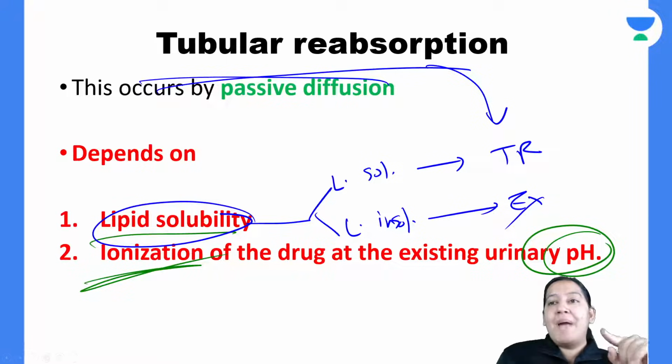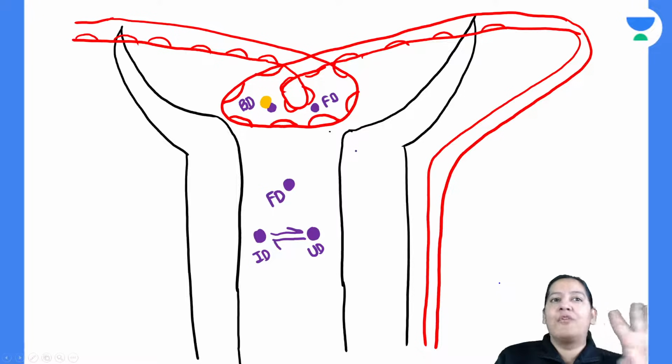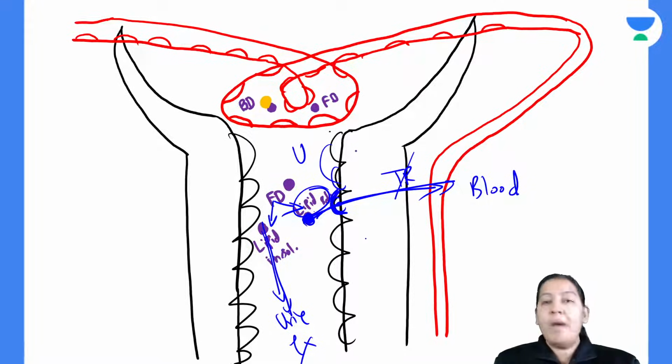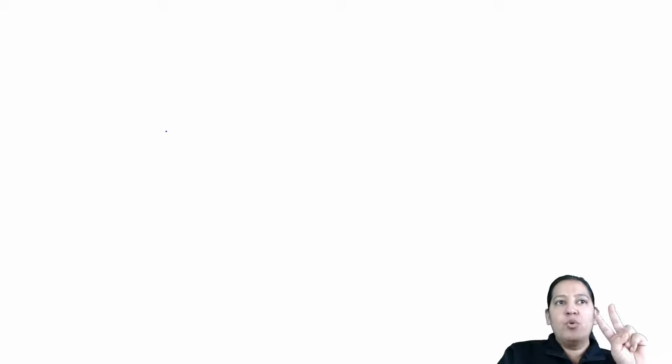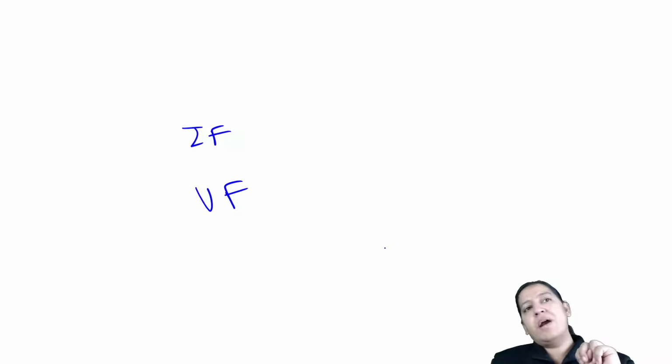Second possibility: depending on whether the drug is acidic or basic. Now let me tell you. The free drug is again of two types. See, this is the free drug. Everyone see here. Before starting this, I want to tell you my golden rule. Do you know my golden rule? The drug is of two types: ionized form and unionized form. Ionized drug and unionized drug.